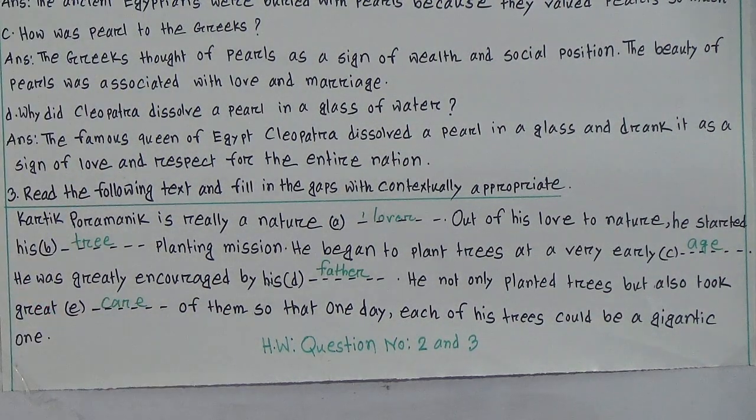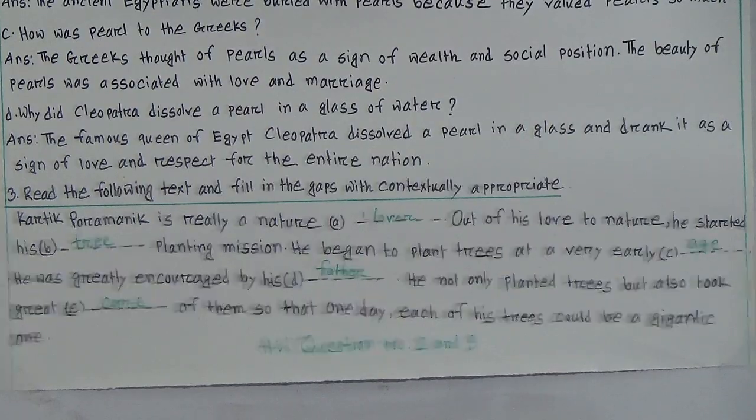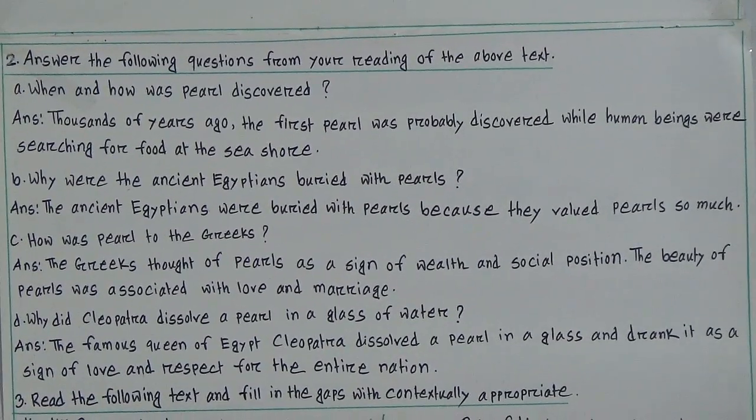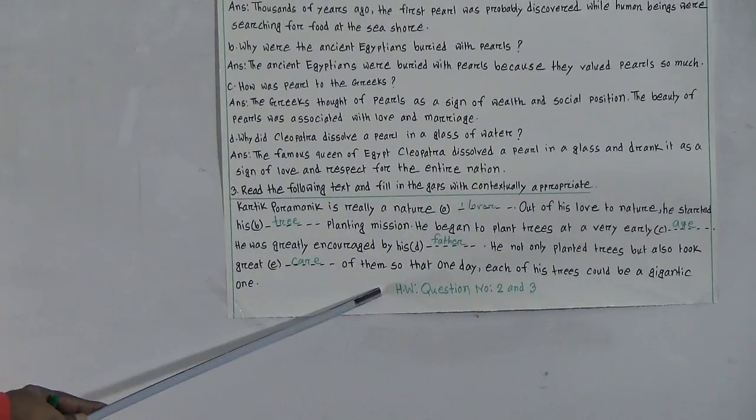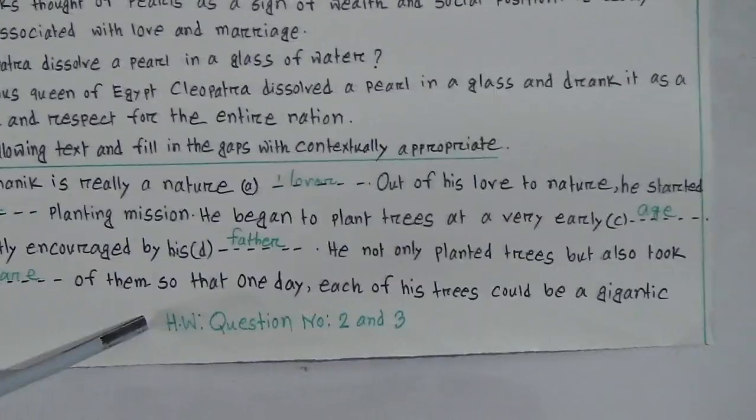The 5 fill in the blanks are done. I am telling you again, to get good marks in question number 3, you have to read the text again and again. So look at the end of our board. I have given your SW, question number 2 and 3. That means question number 2 is question answer and 3 is fill in the blanks. You must do your SW in your SW copy and you will submit it next Sunday.